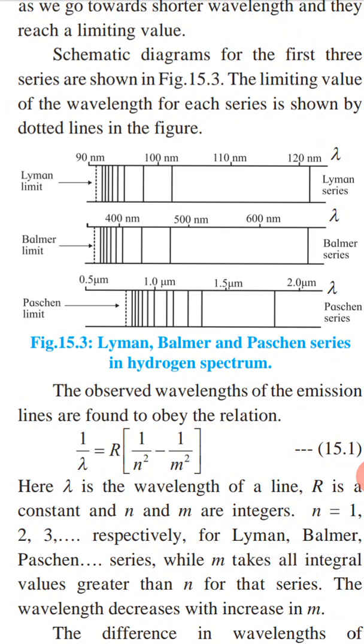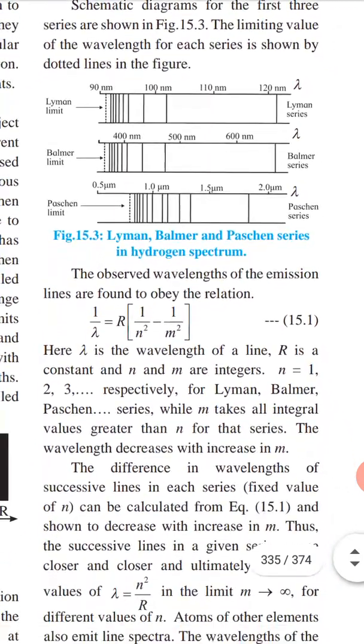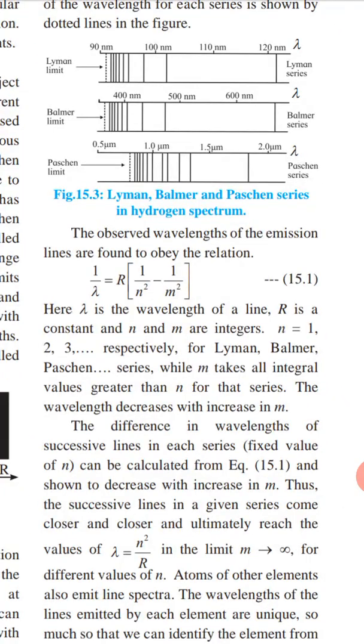You can see the Lyman limit is from 90 nanometer to 120 nanometer. After that, the Balmer series is from 400 nanometer to 600 nanometer. After that, the Paschen series is from 0.5 micrometer to 2.0 micrometer. These are the fine lines in the radiation.